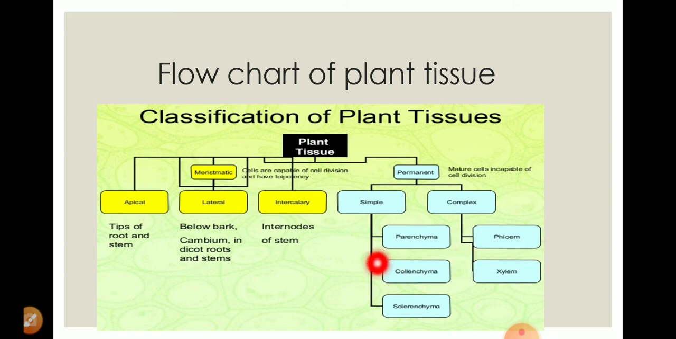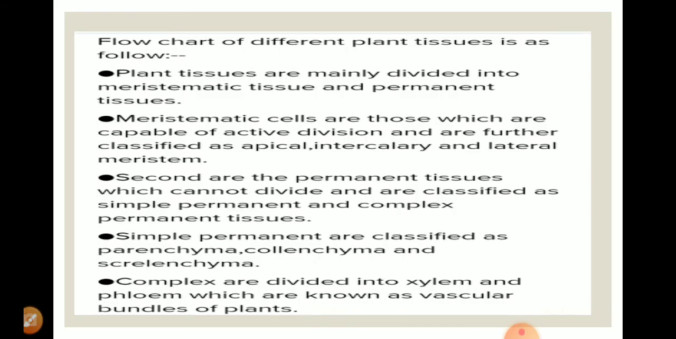But here this PCS, P stands for parenchyma, C stands for collenchyma, S stands for sclerenchyma. These all three consist of one type of cells. There is no differentiation, there is no complexity at all. Now this is the flowchart which I just told you. You can see it, please watch it.